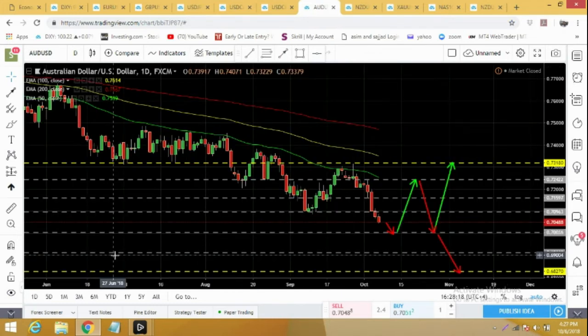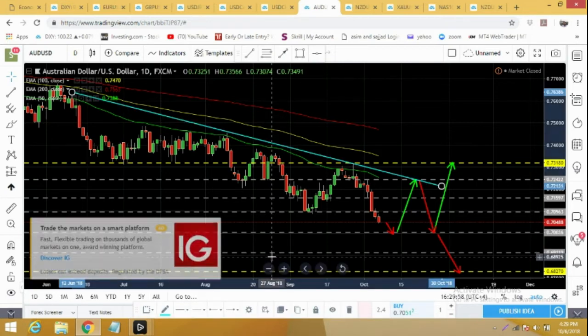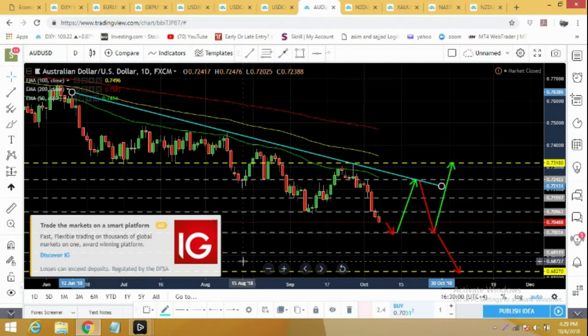AUD/USD is in a strong bearish trend. It has broken a key support level. Currently it's at 0.7048 and I'm expecting it will further drop to 0.700. While from here I'm expecting a very strong reversal. It can rally to 0.7242. There is a trend line at 0.7242. I'm expecting it can drop again from this level, and it can continue further drop to 0.6827 and much below.